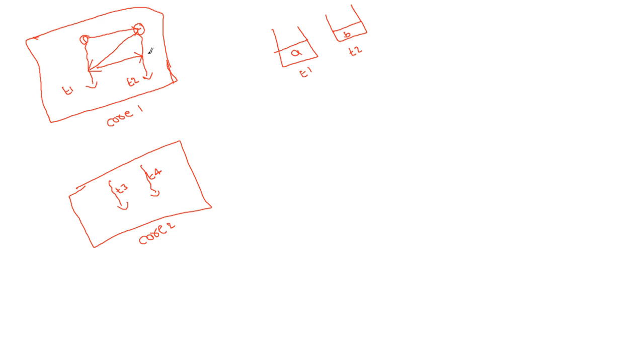Consider just one processor, not multiple processors. Within that one processor, there are two threads. So what will the processor do? It will execute in a concurrent manner. The thread scheduler will allocate some time, say 1 millisecond, for T1.